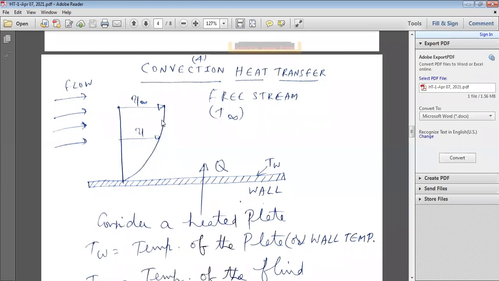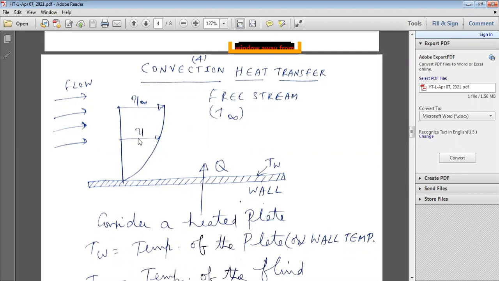Convection takes place through a fluid. The fluid may be a liquid or a gas. You can take water, that is a liquid, or air, that is a gas. So heat transfer through a fluid is convection. On the surface of the plate there is conduction, because the thickness is there, and above the plate there is convection. Within the fluid, heat is transferred from one part of the fluid to another part through convection.